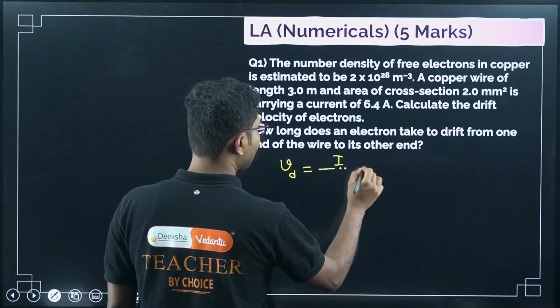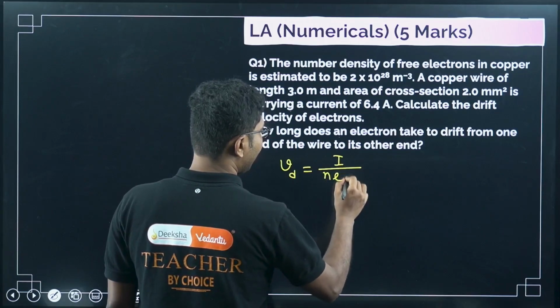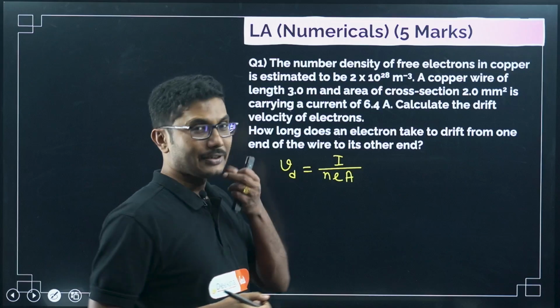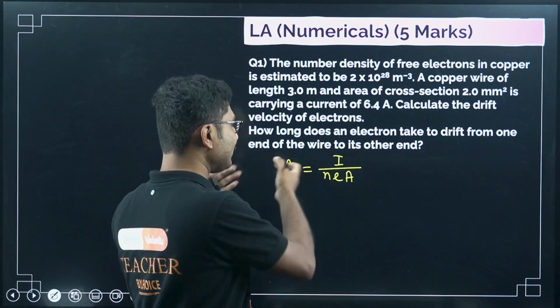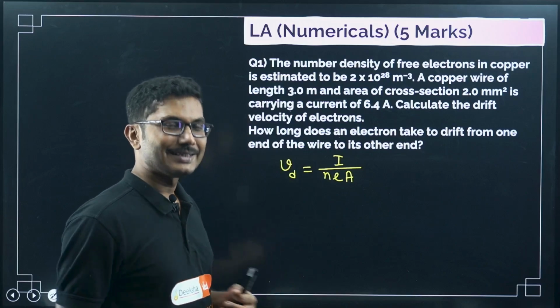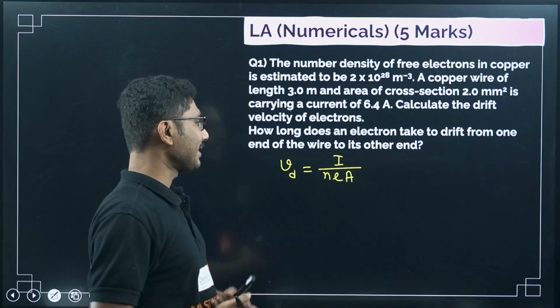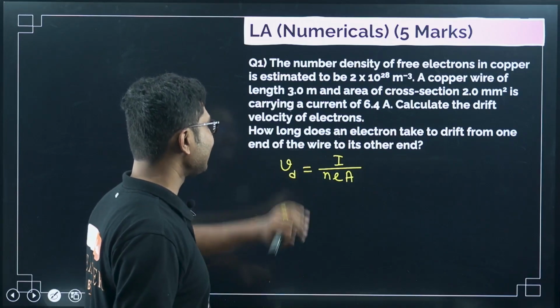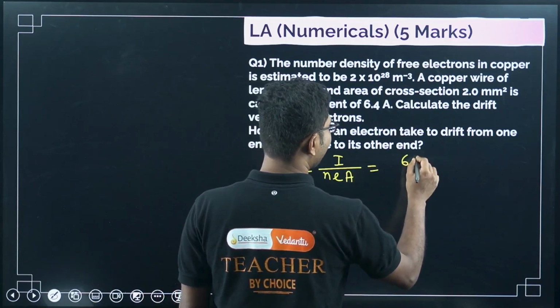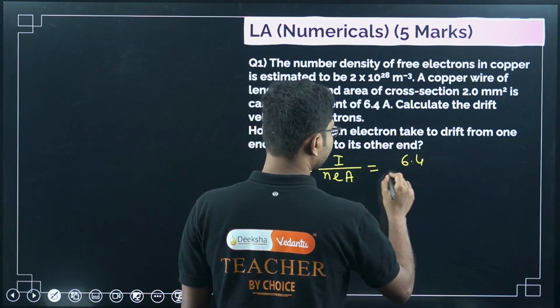If you don't remember this formula, you can use I = nAeVd, and from there you can write this equation. But since I have used this equation twice today, I remember this formula now. So practice makes you remember. If you practice it, it's easier to remember, and you can just simply put the values.